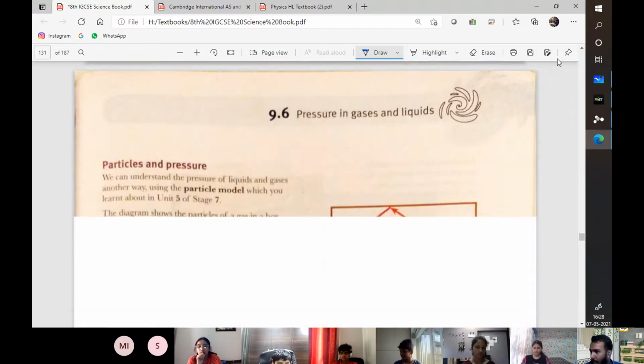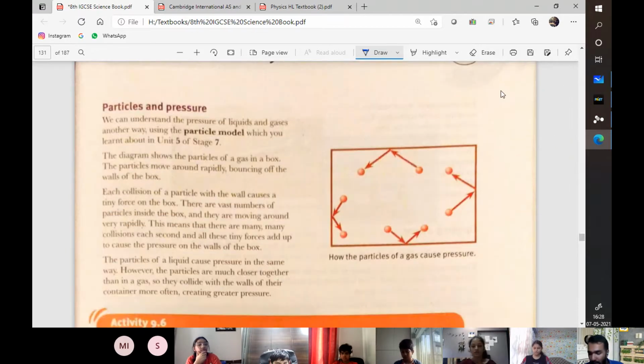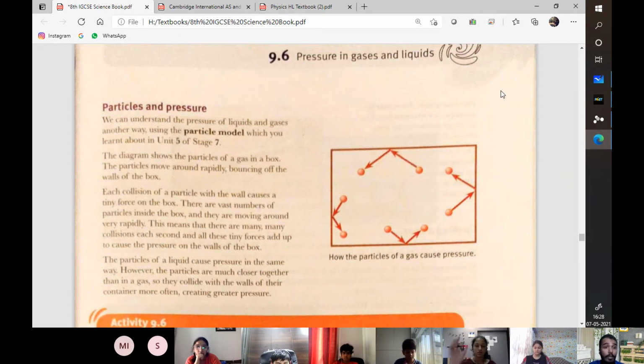Atmospheric pressure is referred to as 1 atmosphere. Now, in terms of particles, how... But doesn't the heart pump? So then, doesn't the heart give pressure to the blood to flow? Yes. So how is the atmosphere giving it?